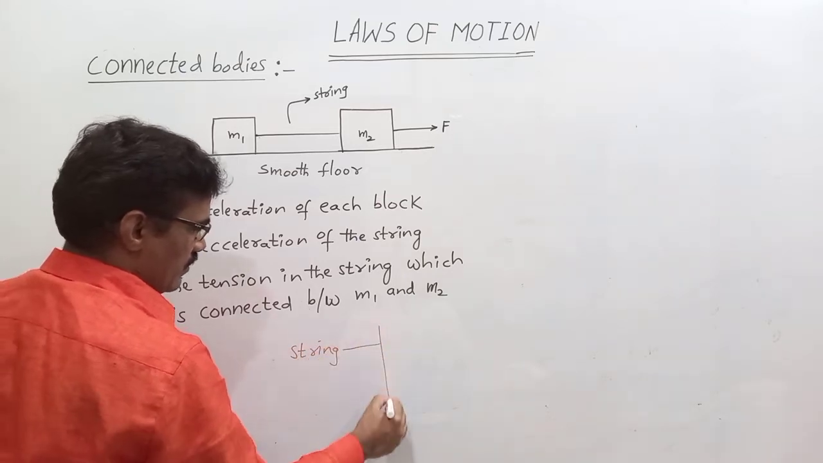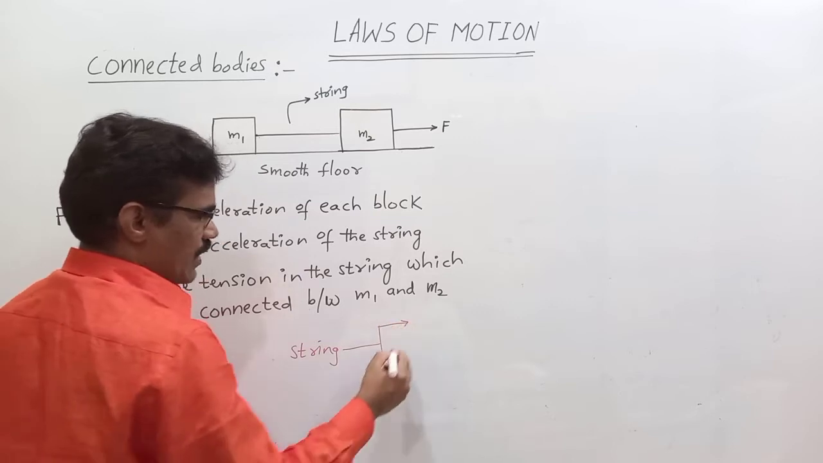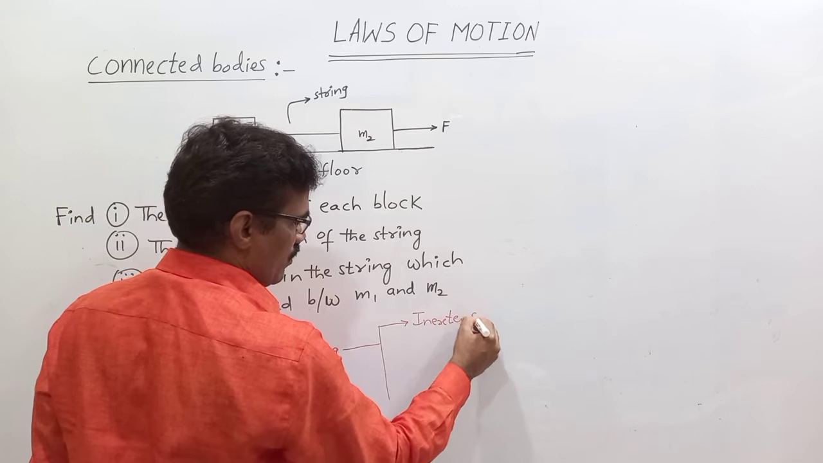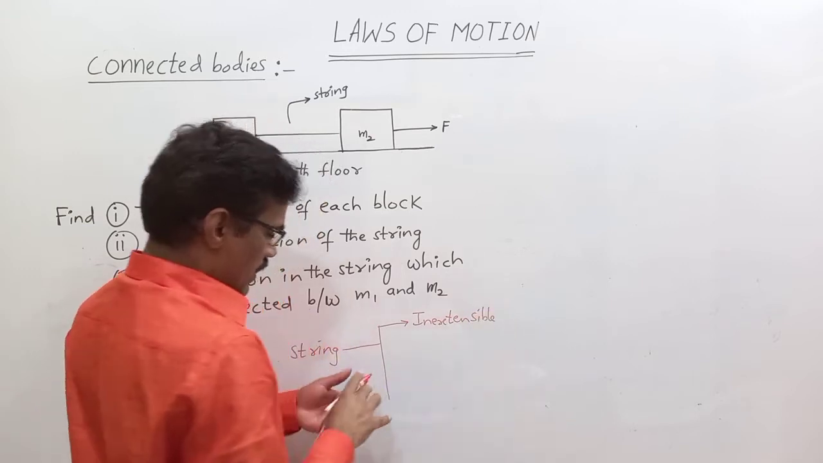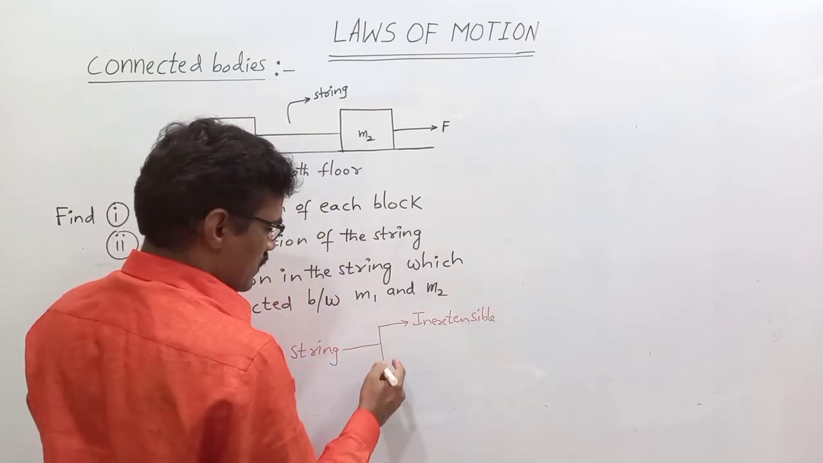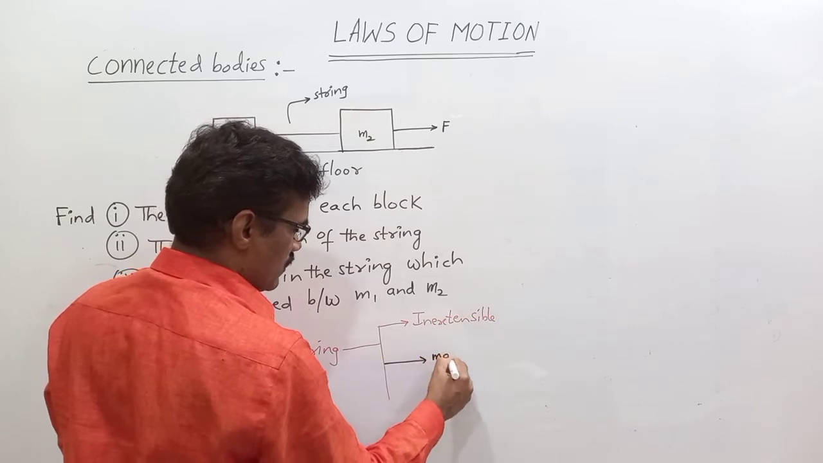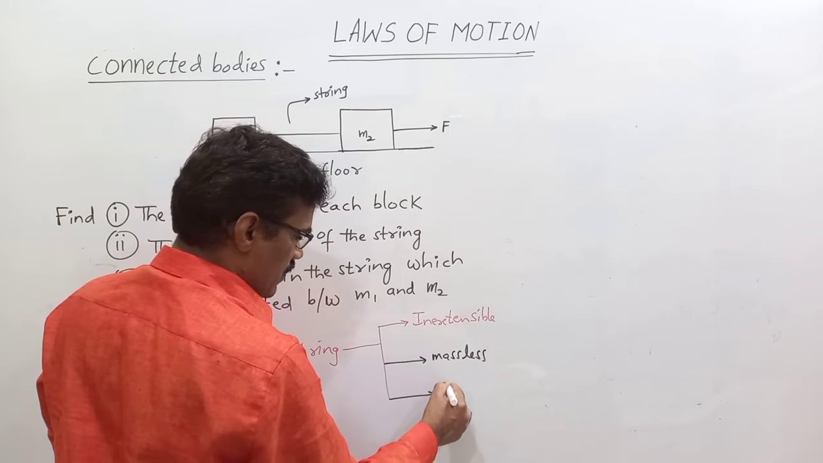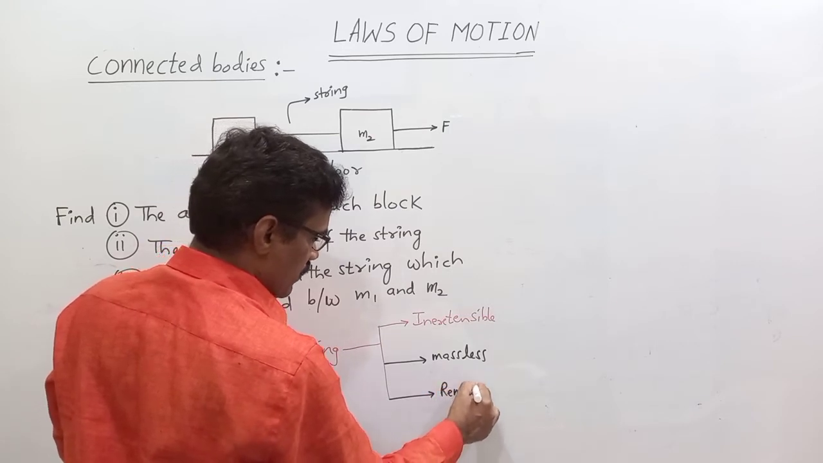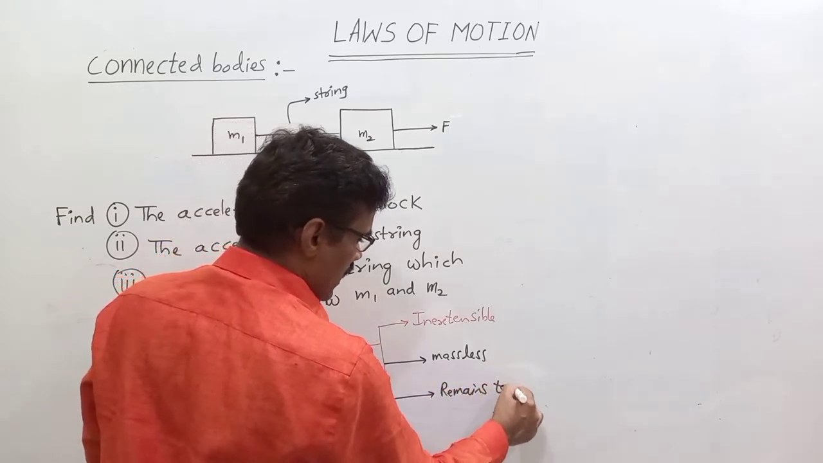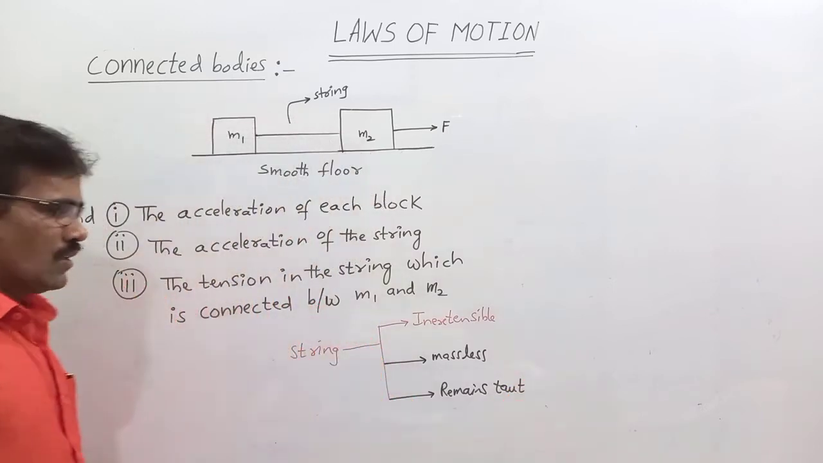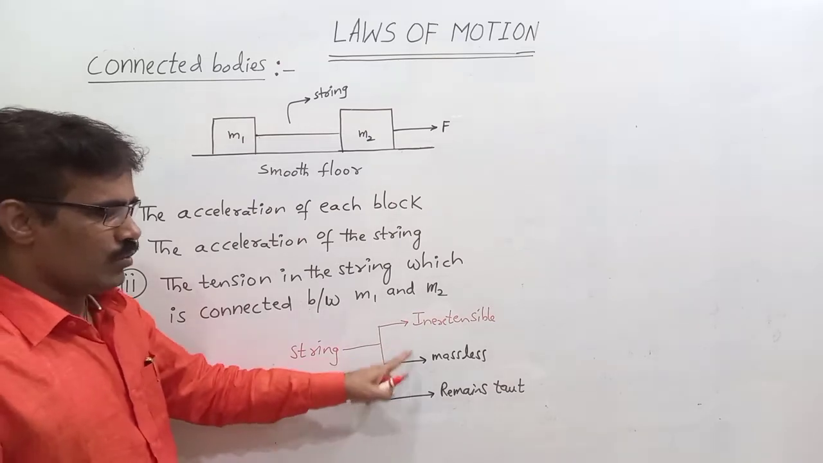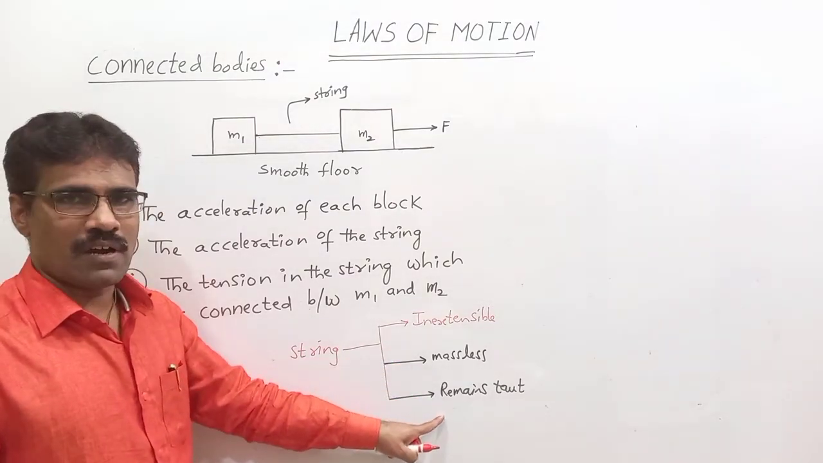The string has these three characteristics: one is inextensible, the next one is massless, and the third point is that it remains taut, a tight string. So these are the characteristics of a string: inextensible, massless, remains taut.